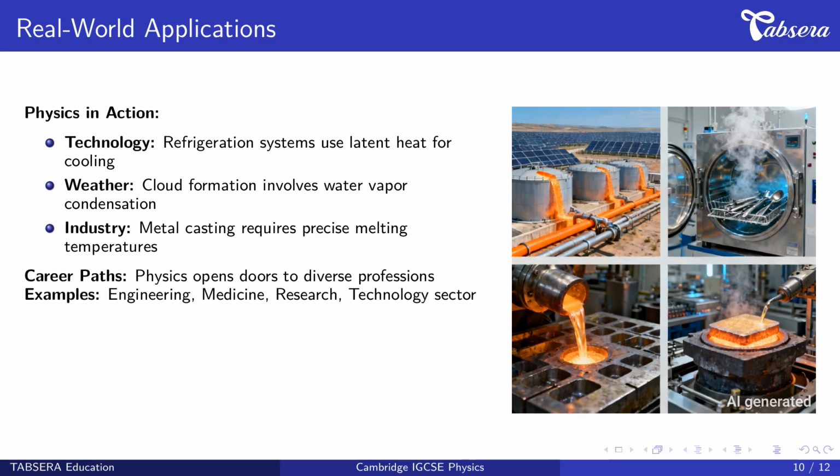In weather systems, cloud formation involves water vapor condensation. When water vapor condenses to form droplets, latent heat is released, affecting local temperature and weather patterns. In industry, metal casting requires precise understanding of melting temperatures and latent heat values to ensure proper material properties. These applications show why physics matters.